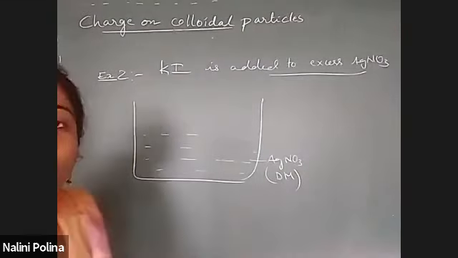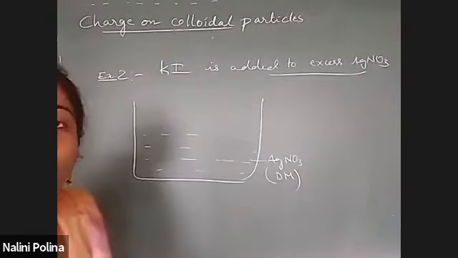So what is the charge developed on the DP particle, positive or negative? Very good.